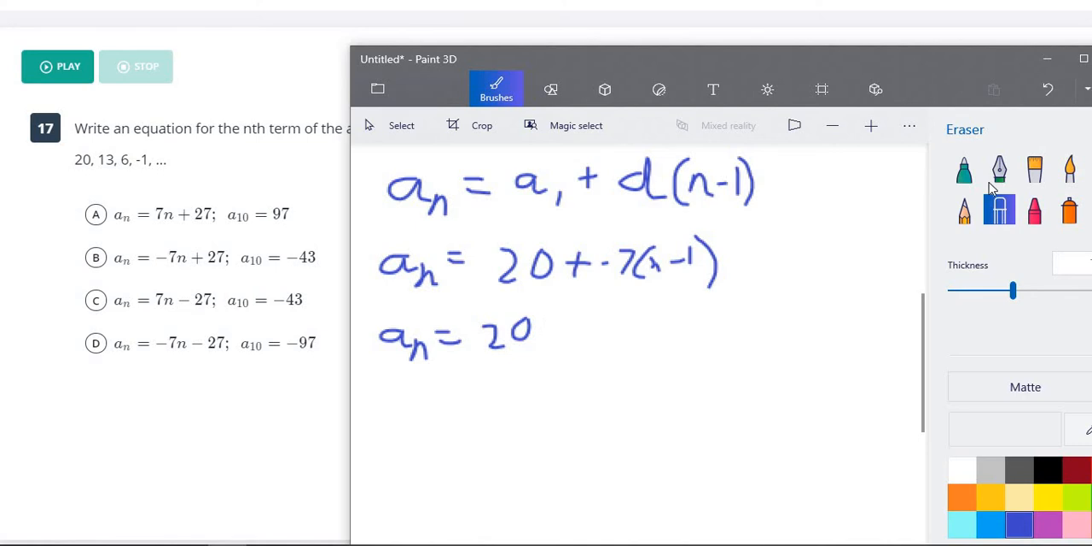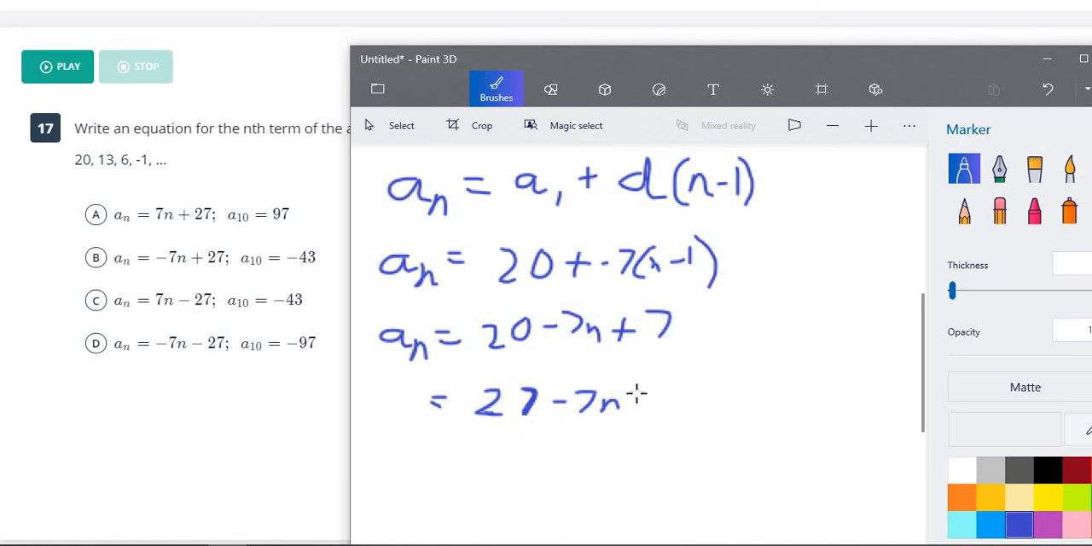-7, let me erase that plus sign. So -7 times n is -7n. And -7 times -1 is going to be +7. So now we need to combine our like terms, and 20 plus 7 is 27. So a sub n is going to equal 27 minus 7n, or -7n plus 27. Those are the same. It doesn't matter what order you put them in.